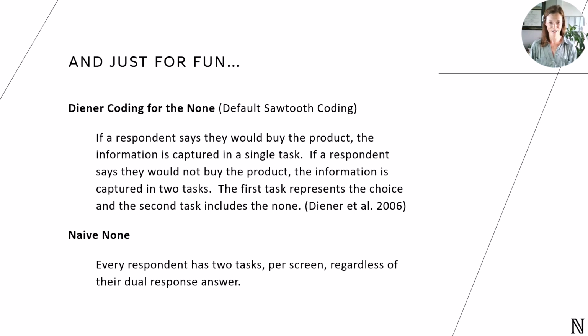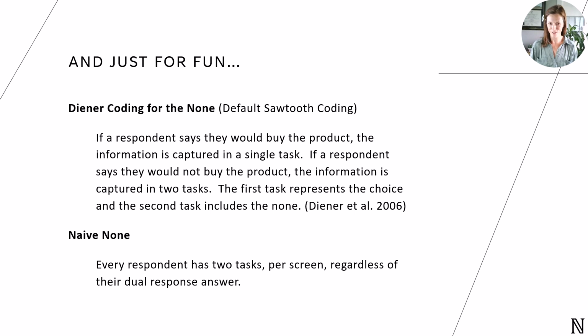Something else to consider, just for fun, is how we also code the none. So Sawtooth's approach to coding the dual response none comes from Diener et al. in 2006, where if a respondent says they would buy the product, the information is just captured in that single task. But if a respondent says they would not buy the product, the information is going to be captured in 2 tasks. The first task is going to include all the alternatives and which one was chosen, and the second task is going to include all the alternatives and the none, where the none is going to be chosen.